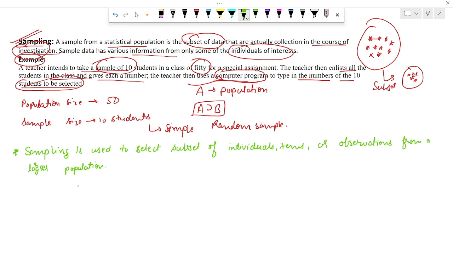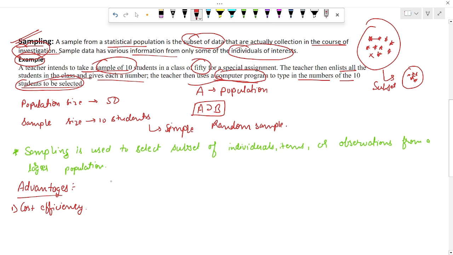So let's take some advantages of sampling. Or you can say why we need sampling. First, it is cost efficiency.